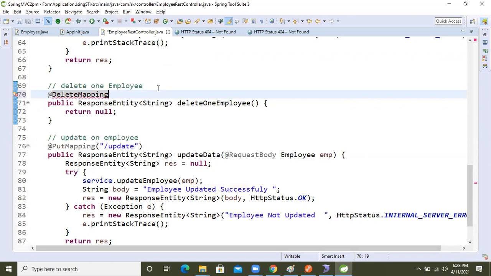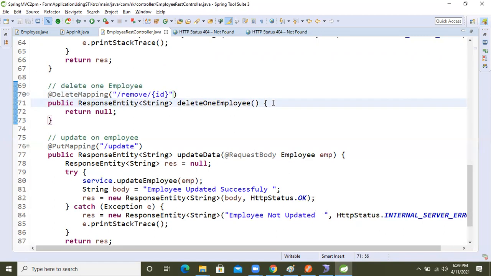Inside that, what am I going to do now? Again I'm taking the path, slash remove. And dynamically we will take the id. Okay, come here.